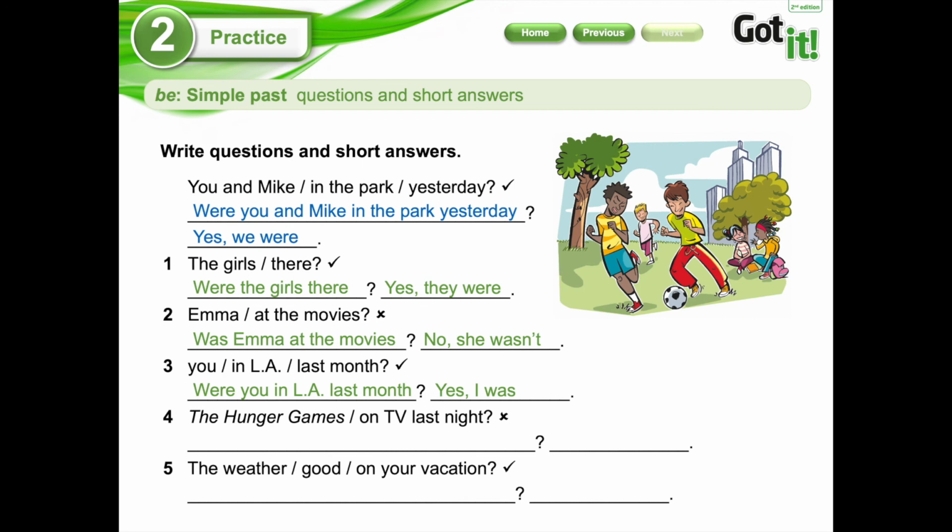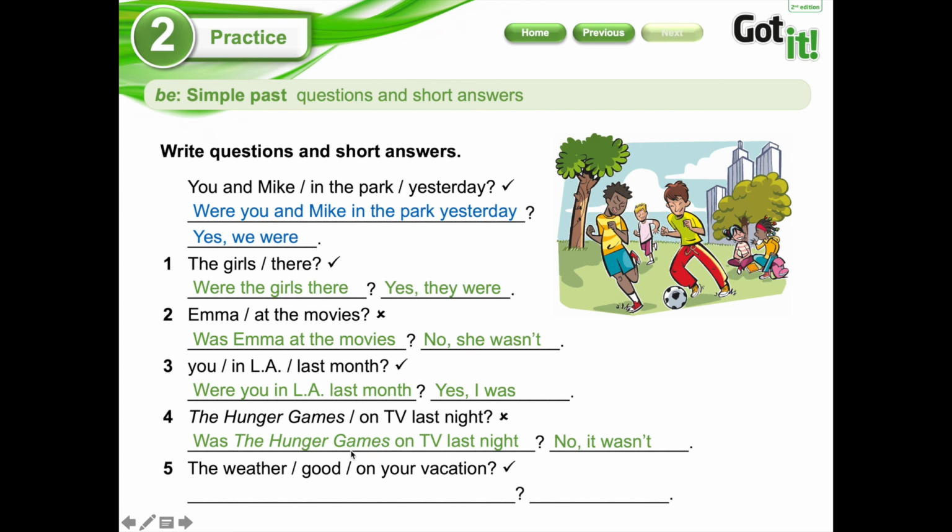Number 4, the Hunger Games on TV last night. It's only one movie. So, was the Hunger Games on TV last night? And here I have a cross. So it's totally a no. No, it wasn't. Why is it? ¿Por qué será it?